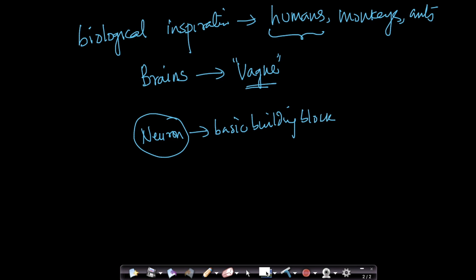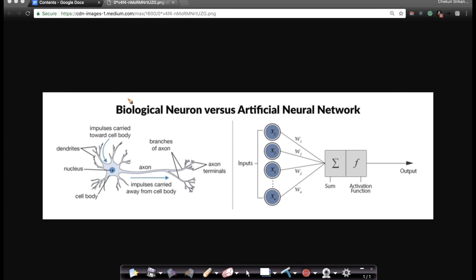And let's see how a neuron operates. This is a very nice example of what a neuron is. A neuron has something called a nucleus. This is a biological neuron. A neuron has a nucleus, which is also the cell body, and it also has these things called dendrites.